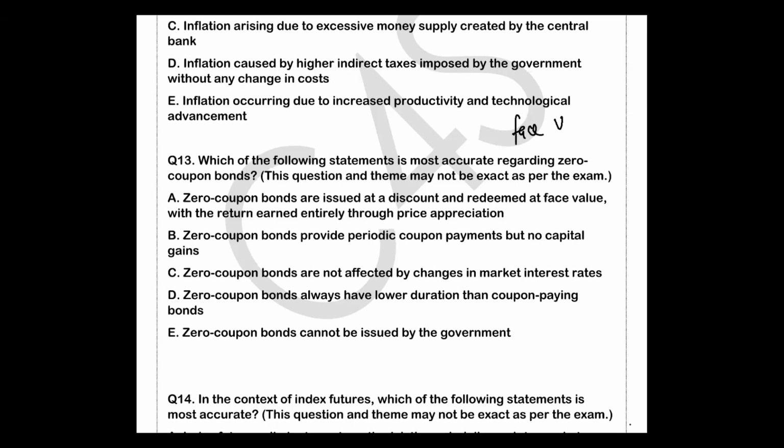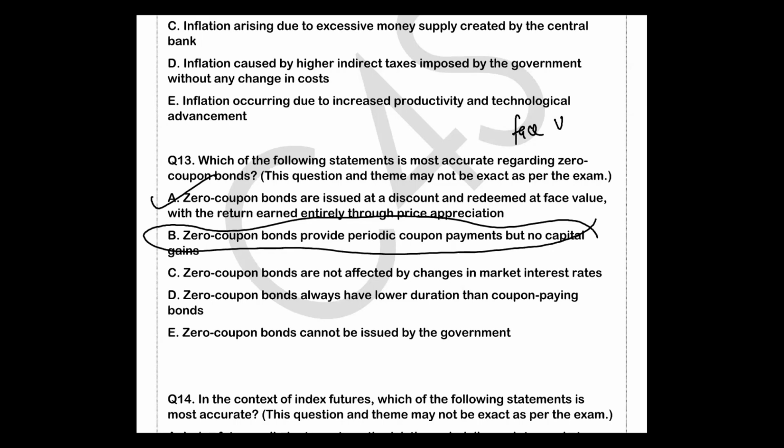Is it clear? So if you understand what a zero coupon bond is, then when you read the options: zero coupon bonds are issued at a discount and redeemed at face value, with the return earned entirely through price appreciation. Yes, it is correct. I find this option more appropriate. Let's read the other options now. Zero coupon bonds provide periodic coupon payments but no capital gains. It is false. It provides some capital gains, right?